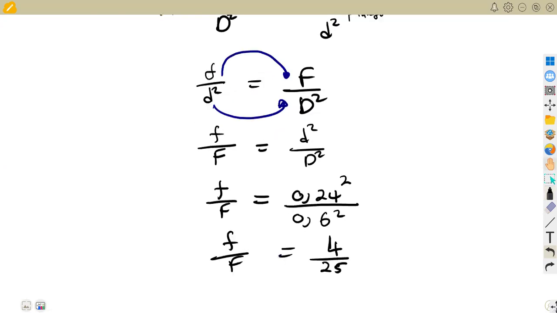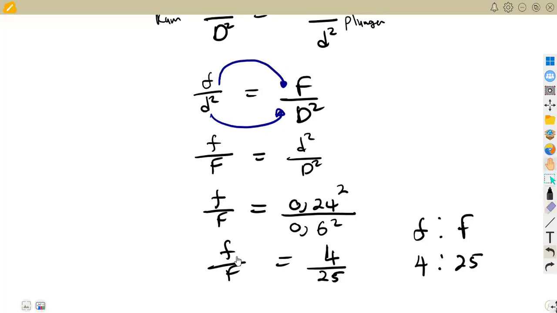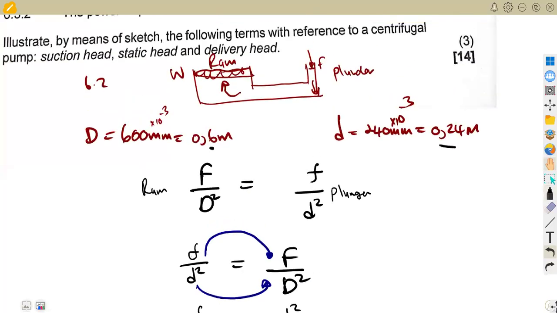So that is the ratio of the forces, or you can write it as 4:25, which is the force on the plunger to the force on the ram. On the ram, you can also use W to represent the weight, or you can use capital letter F. It's up to you in your presentation. Okay, so that was the idea of the question. We need the ratio of the forces.